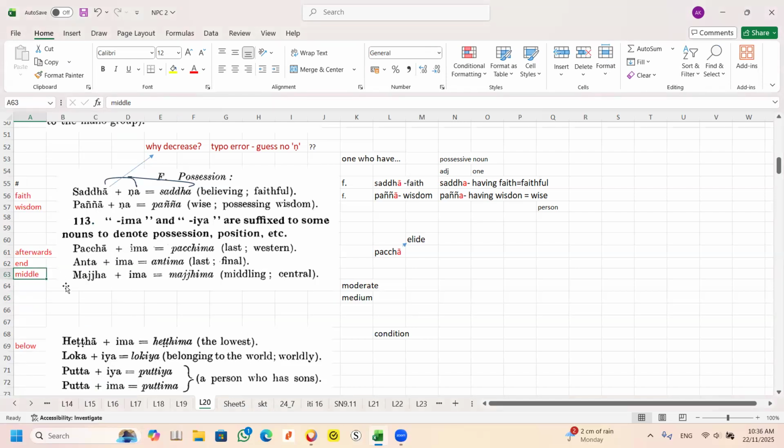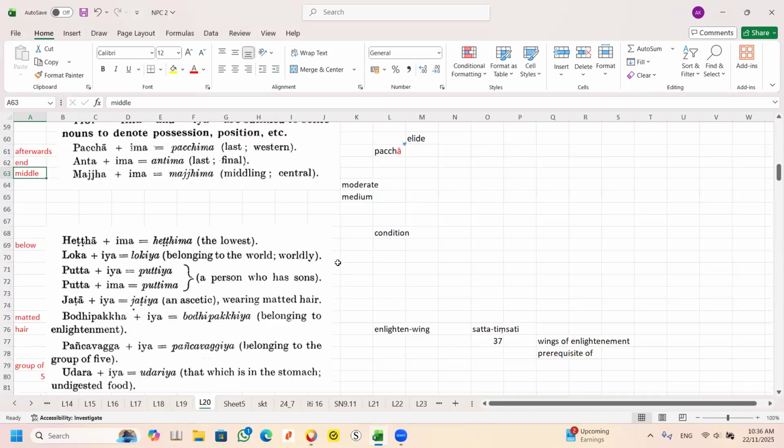Okay, Majima means middle. This is end. This is afterward. When you add the ima, the meaning changes from here. This is the meaning. It changes to that. Last, or western, or final, or last, end, and all this is the thing. All right.